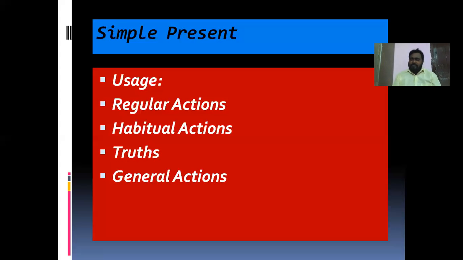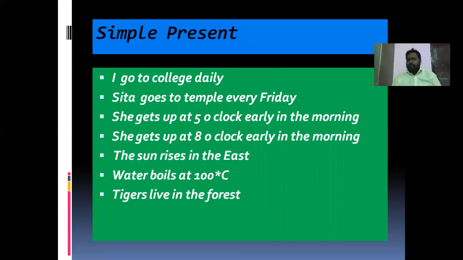And general actions. General actions tell the general things which occur in our life, or the general things which come in our regular life. The general nature, all these things will come. For example, we will see some examples of simple present tense. I go to college daily. We take this example: I go to college daily.